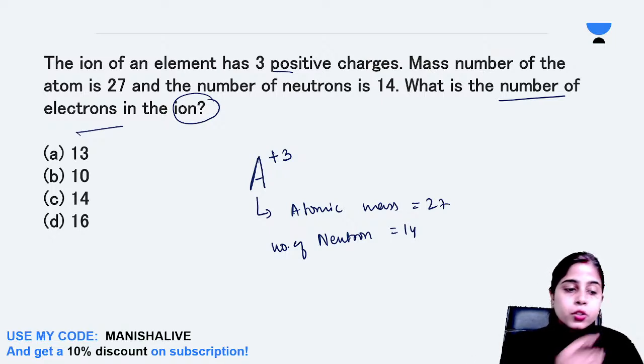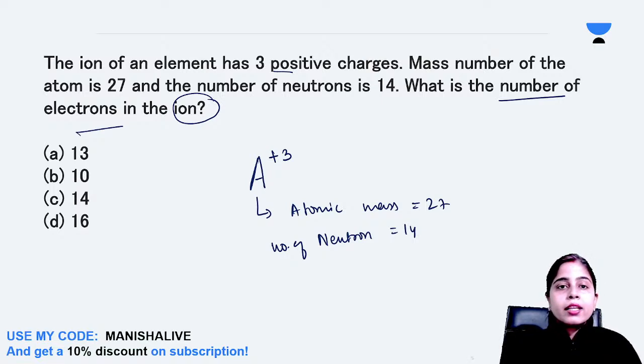Charge of electrons, protons and neutrons. Okay, sure, I will explain that. Don't worry. First, answer this question. After that, we will discuss the charges of electrons, protons and neutrons. So who is going to answer this question? Please answer fast.